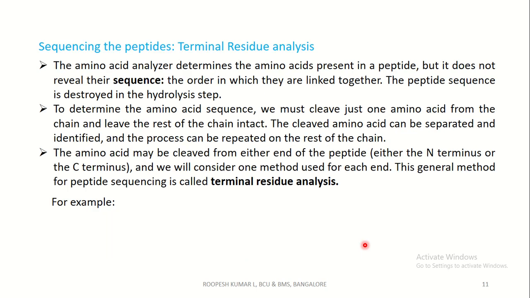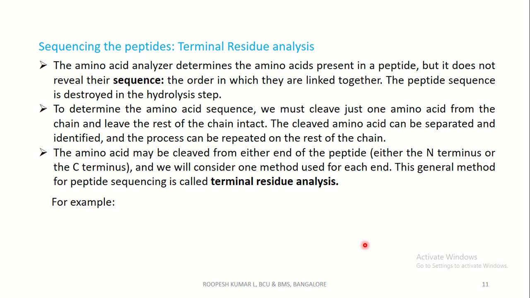Coming to the important one, sequencing the peptides, that is terminal residue analysis, that is analysis from the terminal end, analysis of the sequence, that is analysis of which amino acids are present in the peptide from the terminal. The amino acid analyzer determines the amino acids present in a peptide, but it does not reveal their sequence, the order in which they are linked together.